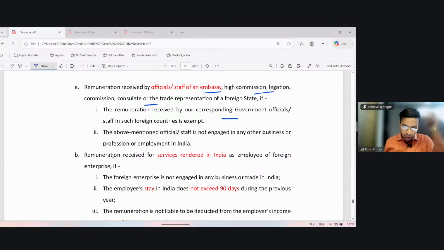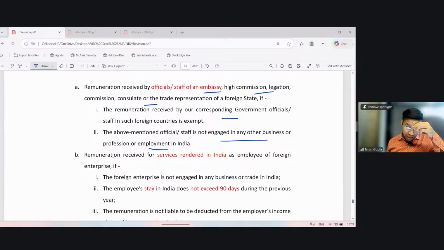Right? So there should be a quid pro quo. Such other countries should also give us a similar benefit. If they don't, then we will also not give the similar benefit to the persons of their country. The above mentioned official staff must not be engaged in any other business or profession or employment in India. They should confine their activity to the embassy only.